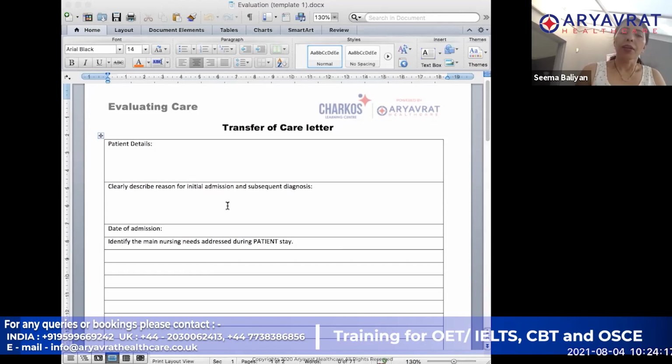Date of admission is something you have to be careful about. If you are writing a transfer of care letter from the hospital, you write the date of admission to the hospital. For example, if Raj was admitted yesterday for carpal tunnel syndrome and you are writing the letter today, even though for exam purposes you did the assessment of Raj just an hour ago, that does not matter.